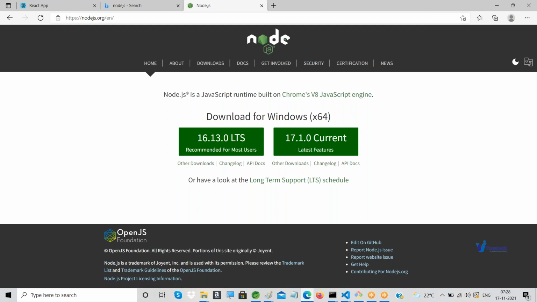It will auto detect Windows as the default operating system of my computer. If yours is a MacBook, then it will show download for Mac. If it is a Linux machine, then it will show download for Linux. That is not a big deal. When it comes to version, you have to go with the LTS one, not the current one. Click on that LTS one, and that will download an MSI file into your computer.